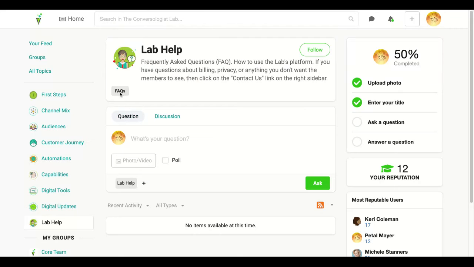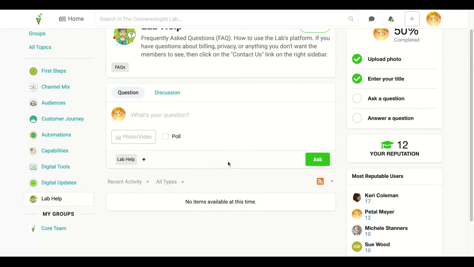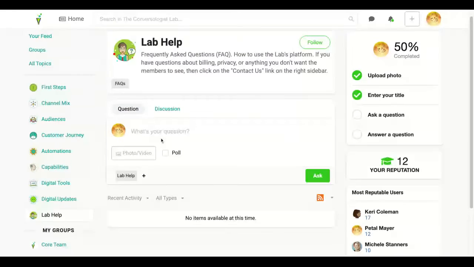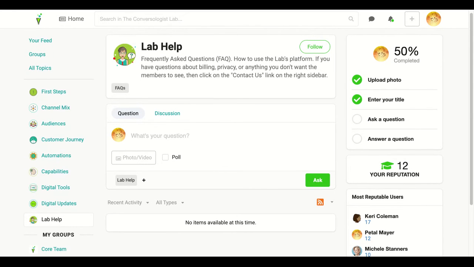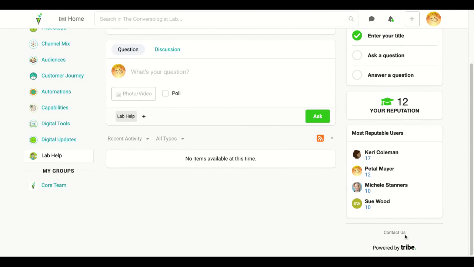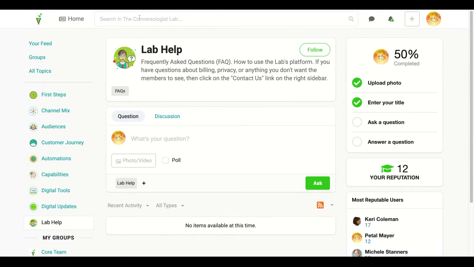If you do need help, we have one here on the left side where the FAQs are, and Lab Help. If you haven't found the answer here and you need help, you can post here. But if it is anything you're not sure you want to share with other members, especially something like billing, we highly recommend you click on the Contact Us link towards the right side. That will open up, depending on what mail tool you use, an email to team@conversologist.com.